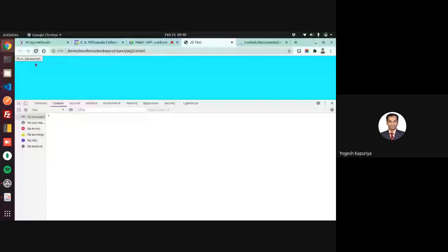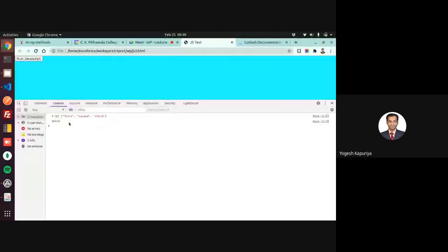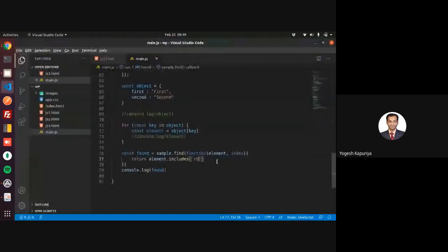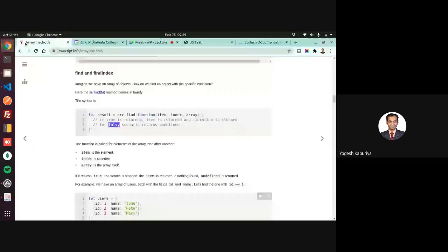So I have written a find function. Then what I'm finding is an element containing f. Let's say I'm saying rd. Right. Let's say I'm containing d. Obviously, it will stop at the first finding. Okay, it will not go further. Right.